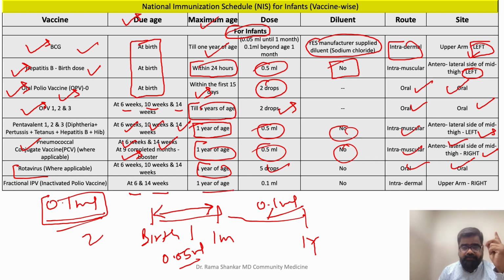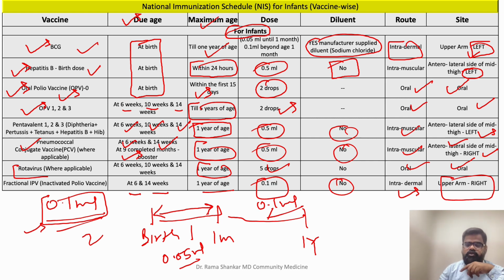Now remember my statement, I said all injectable vaccine dose is 0.5 ml except BCG and FIPV. So the dose of FIPV will be 0.1 ml. It's a liquid vaccine, you are giving intradermal, in the upper arm. So these are the vaccines which are given at 6, 10, 14 weeks, and pneumococcal conjugate vaccine is the vaccine whose booster dose is given at 9 completed months also.